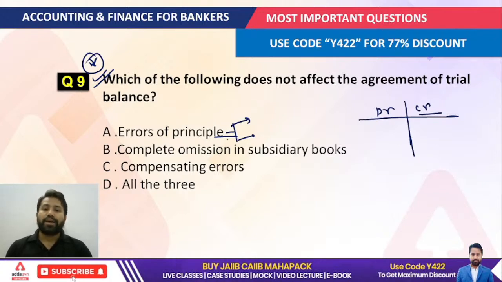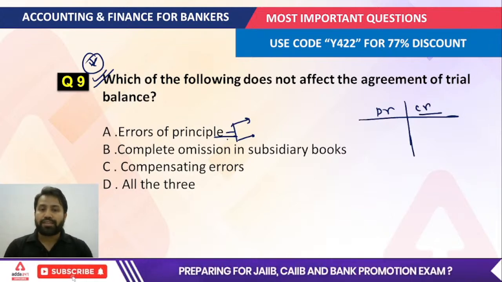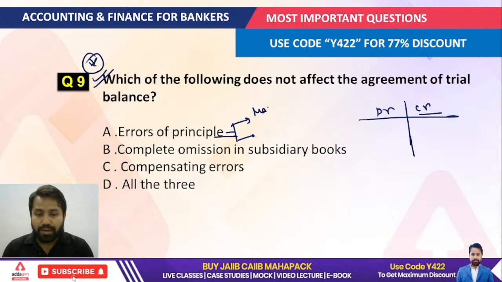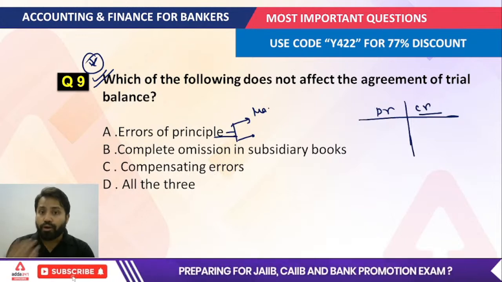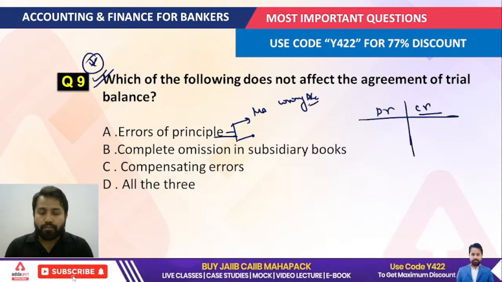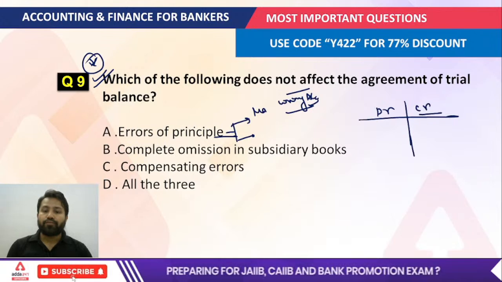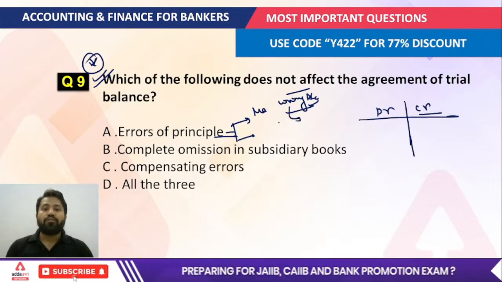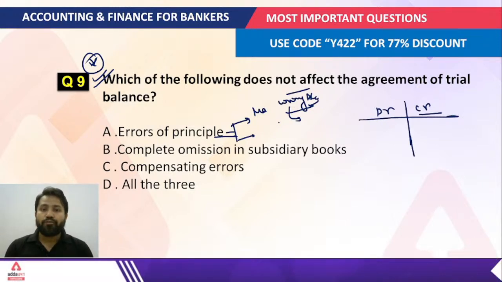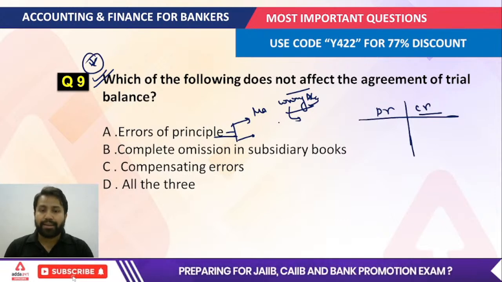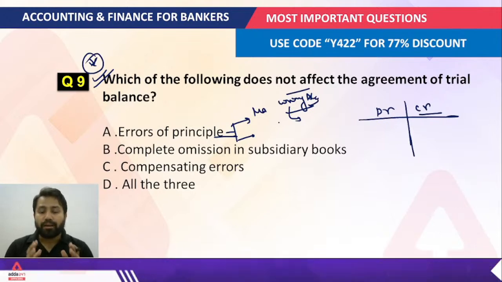If we record the expenses instead of the revenue, or record the revenue instead of the expenses, that means we are making the mistake of recording the transaction in the wrong account, but on the correct side, then it is known as an error of principle. But this wrong account would be related to your company's head accounts. Like company's head accounts, you can understand purchase account, sales account, salary account, wages account, your income account, right? So all that is considered as a company's head account.